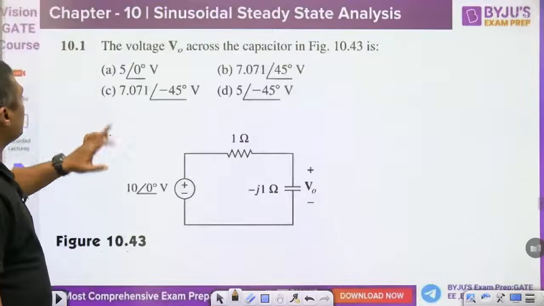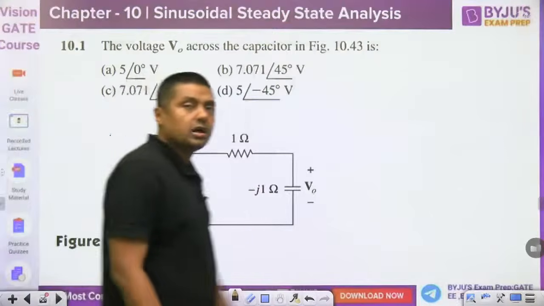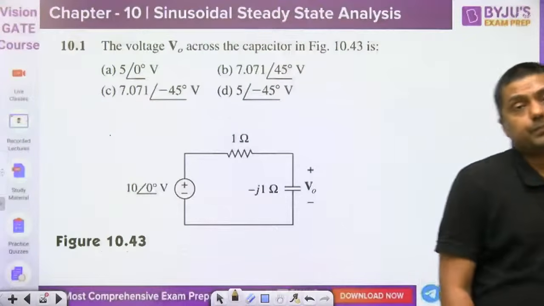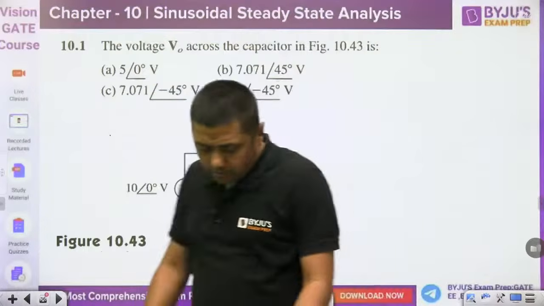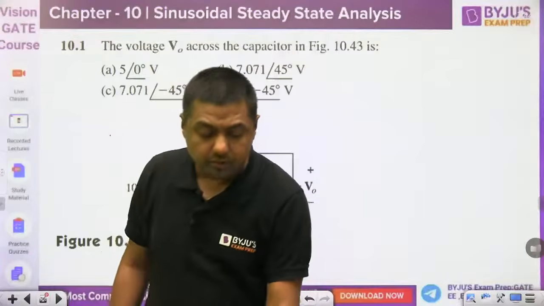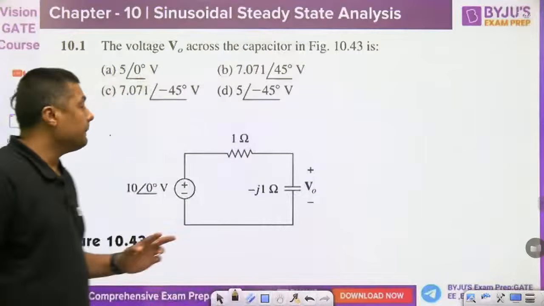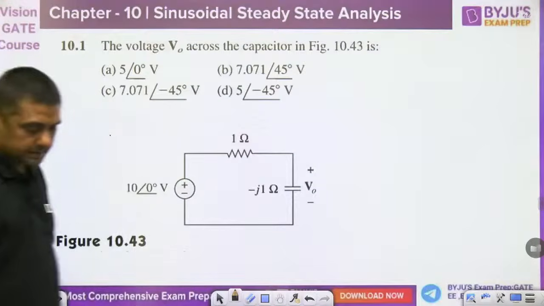First, give me the answer for this one. Answer for this one. Quickly. The voltage V0 across the capacitor is. 1 mark question. So in a GATE exam, they will give you a question on steady state analysis of sinusoidal signals, but a very basic question, guys. The voltage V0 across the capacitor in the figure is.